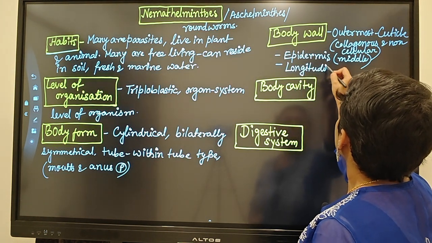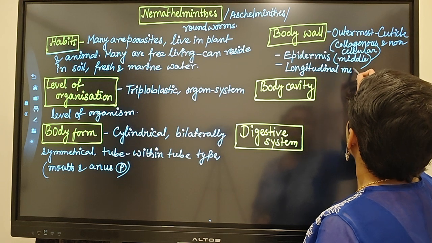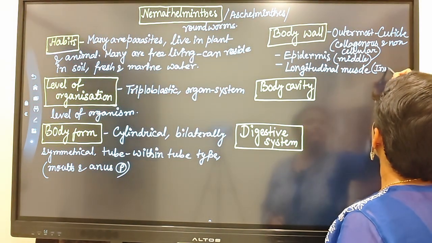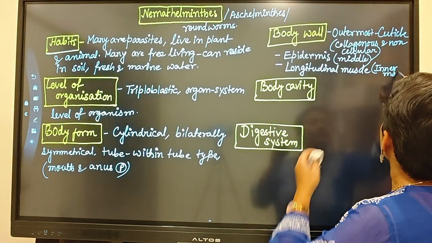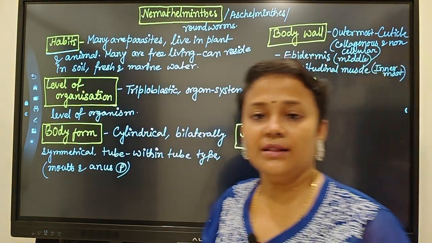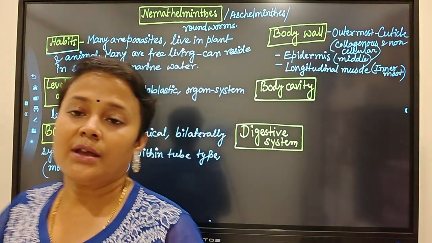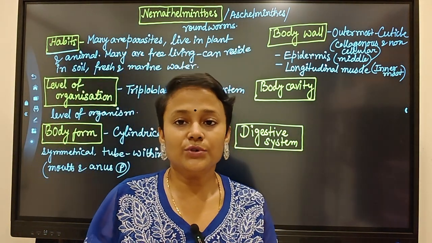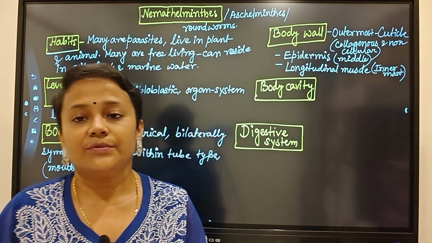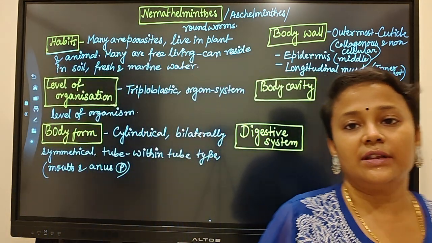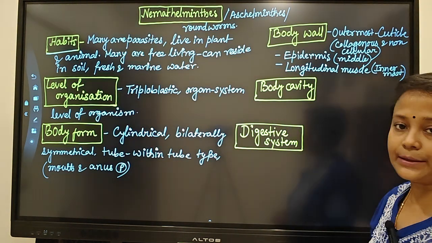So there are three layers. Outermost is the cuticle, which is non-cellular. The middle one is the epidermis, which is cellular, and the innermost layer is the muscle layer, made up of longitudinal muscle.